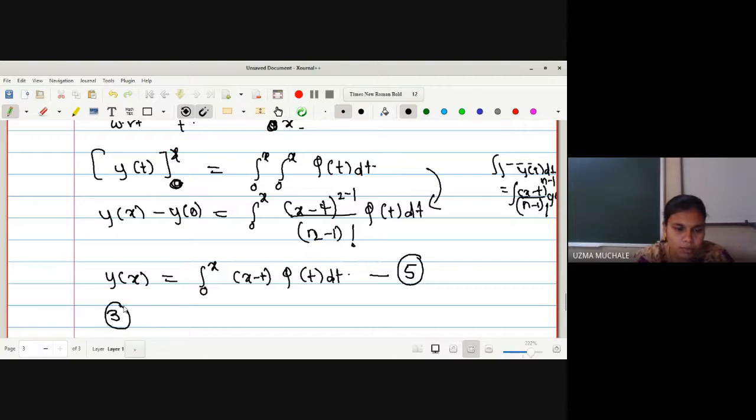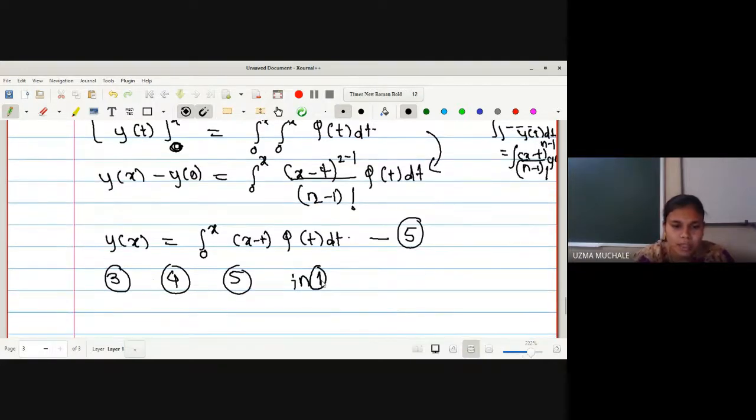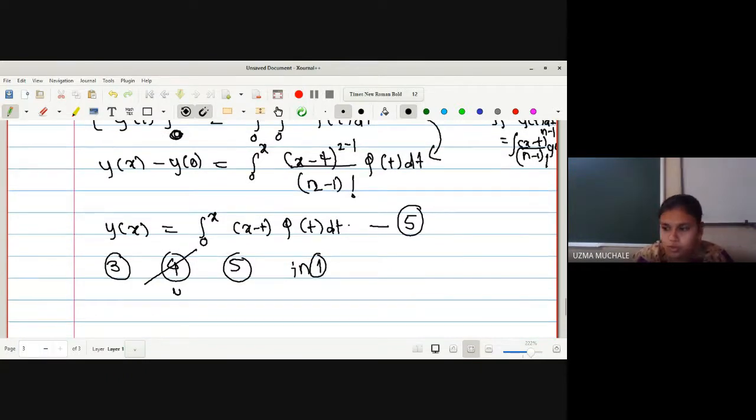Now what you have to do, you have to put these equations 3, 4 and 5 into equation 1. Rather, we are not interested in 4. So our equation is actually y double dash plus y is equal to 0. The value of y double dash we have assumed is phi of x, plus the value of y we have obtained is integration 0 to x of x minus t phi of t dt, correct, which is equal to 0.